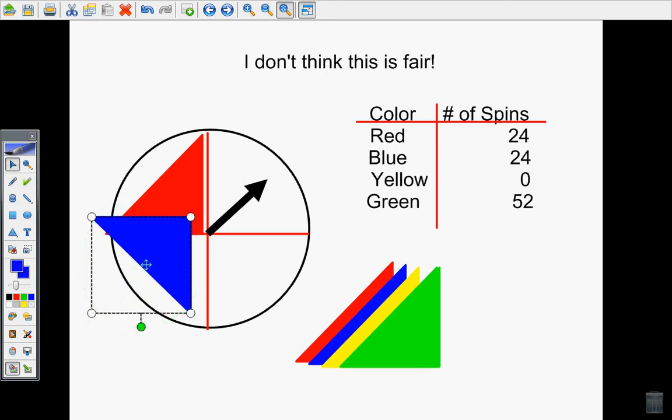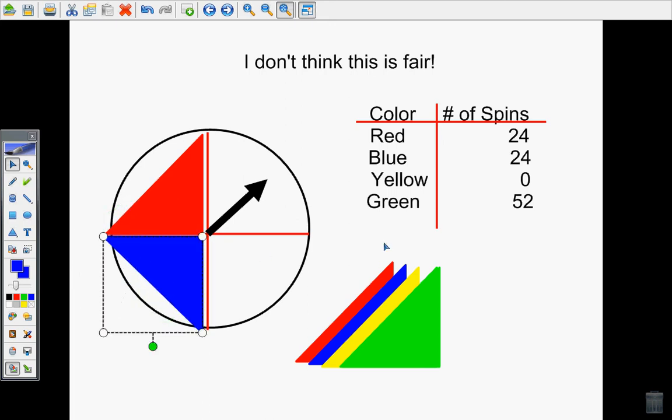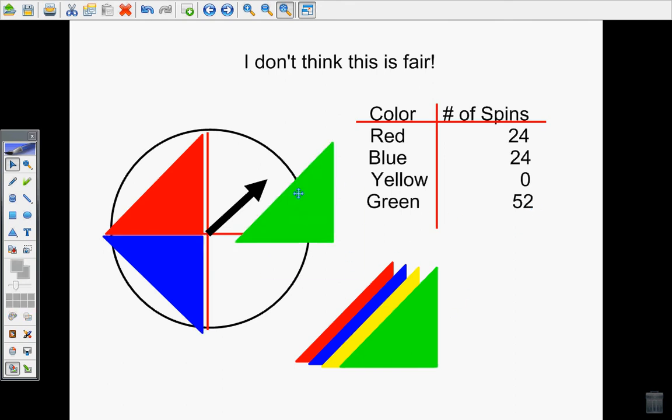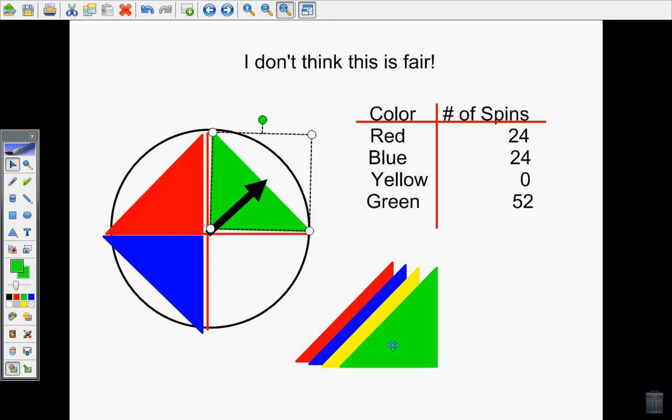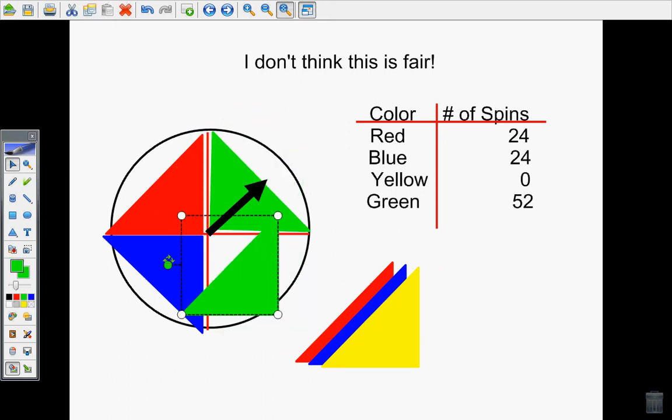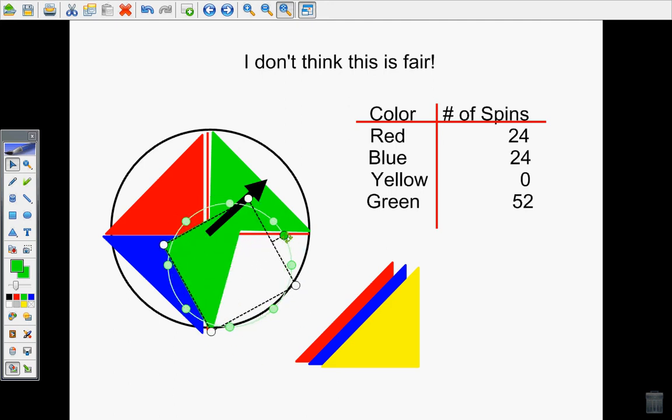Now my last color that I have to play with is green, and I can see that green happened more than any other. It happened 52 times. Well, if each one of my sections is worth 25, 25 plus 25 would give me about 50 spins. I can see green happened 52 times, which would be about 2 sections of the spinner, because 25 plus 25 would give me a total of 50.